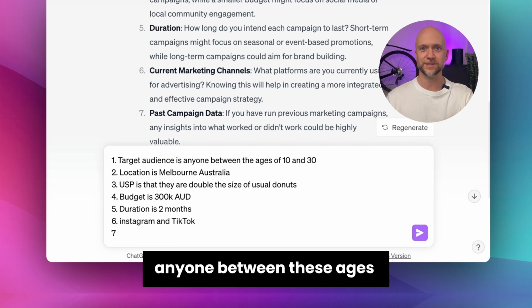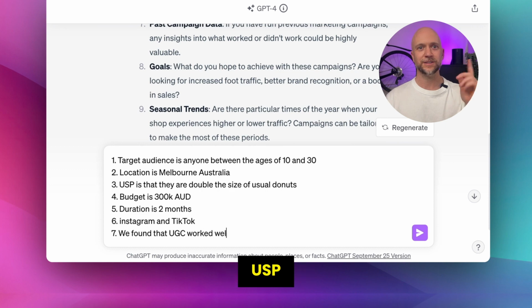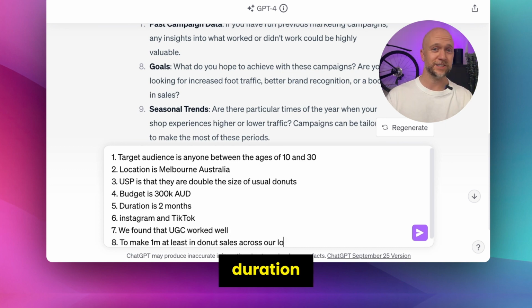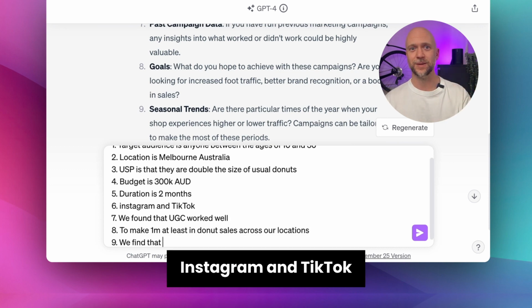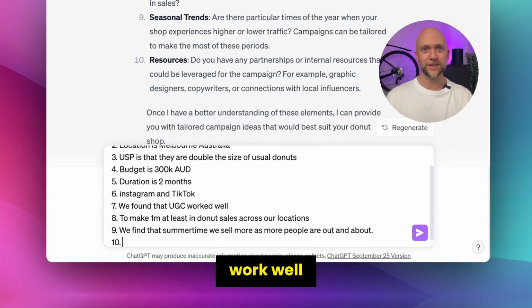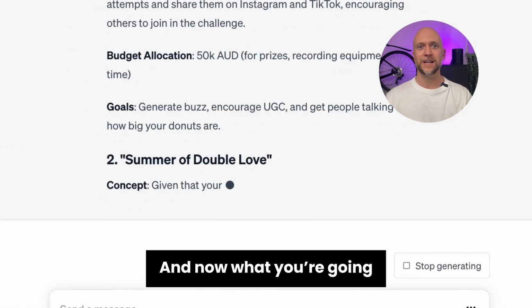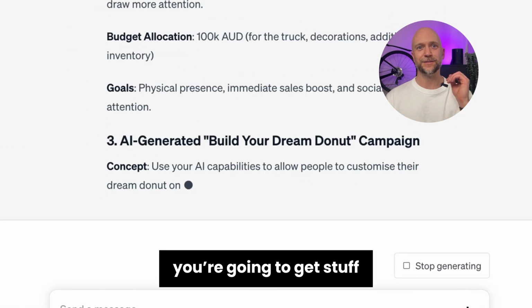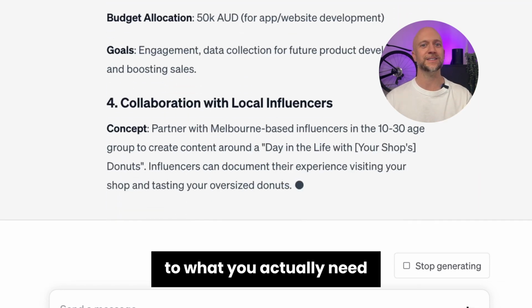So target audience, anyone between these ages, location, USP, budget, duration, platforms, in this case, Instagram and TikTok, things that you've found work well. I said UGC worked well. And now what you're gonna find is that you're gonna get stuff so much more tailored to what you actually need.